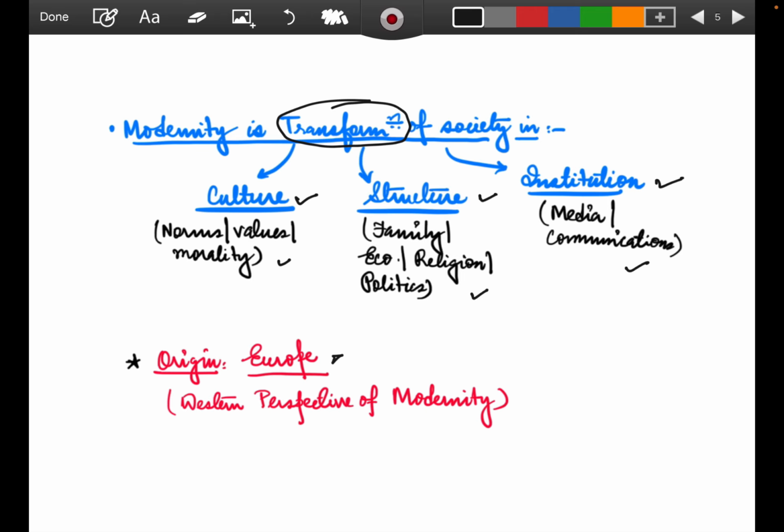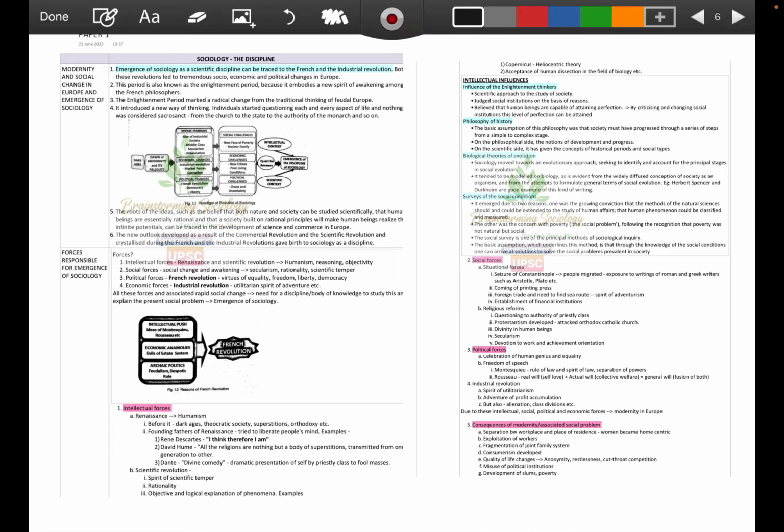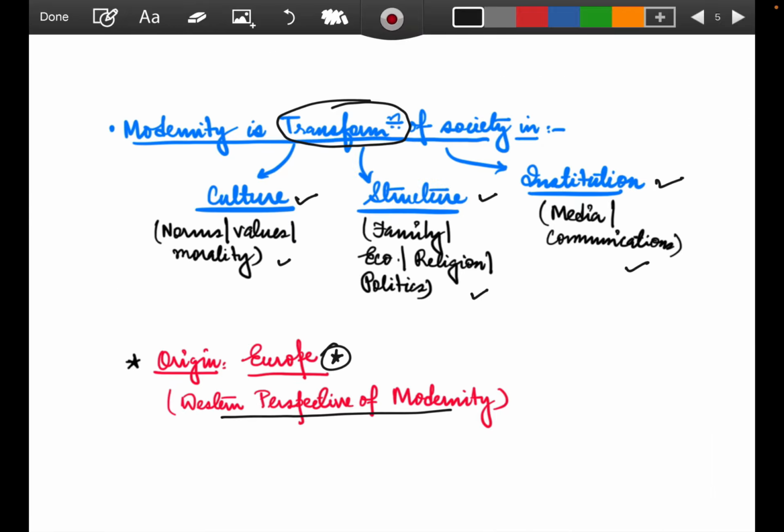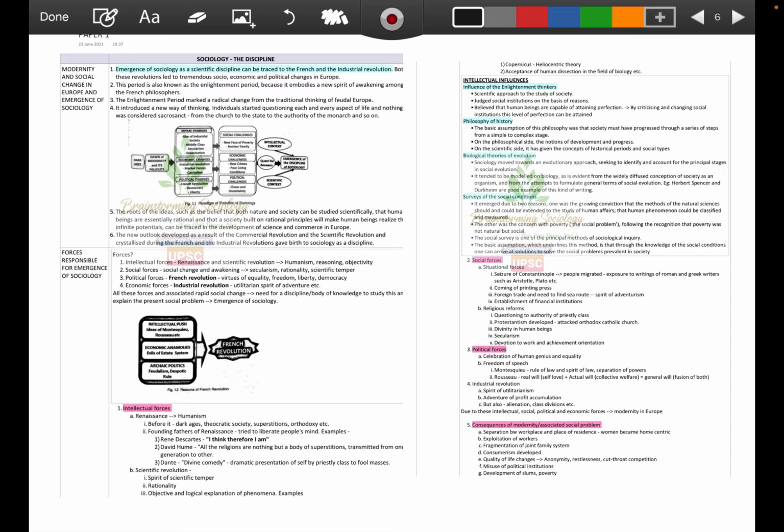Origin is obviously in Europe, because that is an evidence-based origin. The Western perspective of modernity has emerged from there, but not in silos, not that it has only emerged there. We have to give contextual references and examples that yes, apart from that also things have occurred. So again, it is important to show you the static part of this Western perspective of modernity, where we often talk about the dark ages. We often talk about the